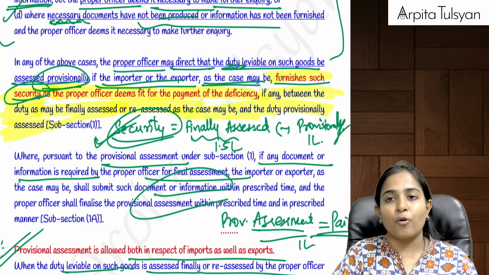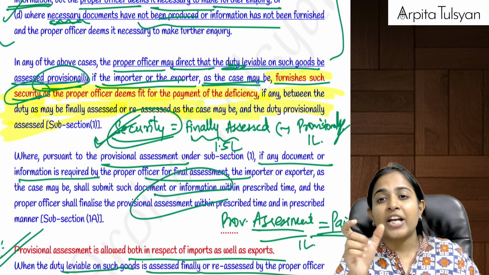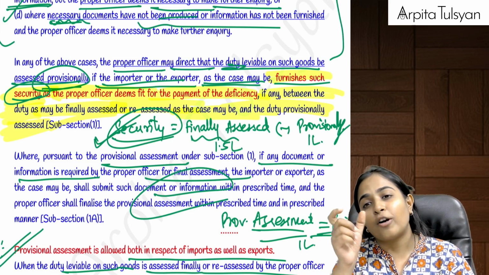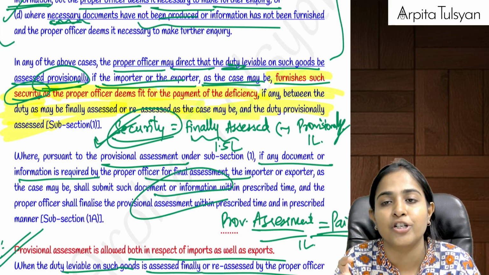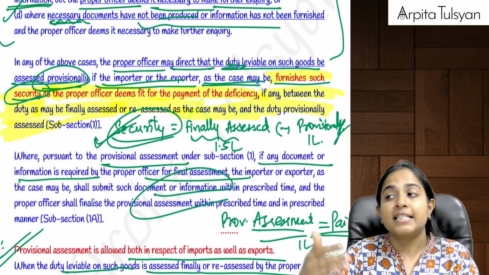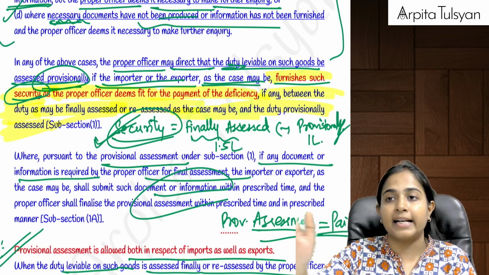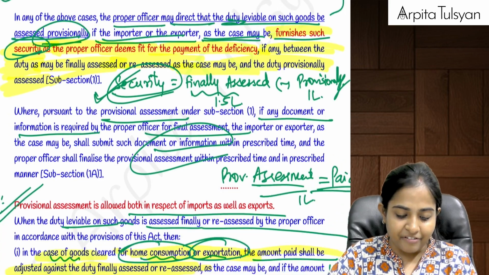And then the proper officer will also estimate how much more duty can arise. So for that estimated excessive provisional duty, I am required to submit a security to the proper officer, so that if the tax liability increases, at least the revenue is safeguarded. The department is safeguarded, right?